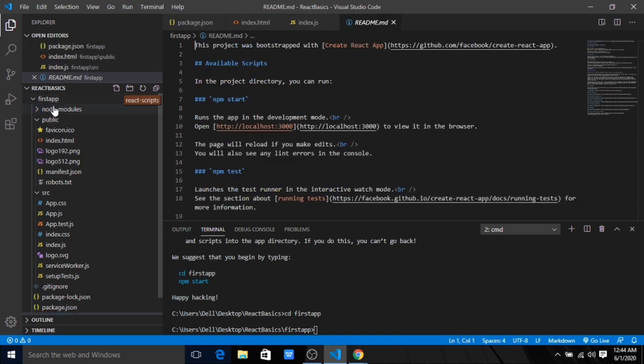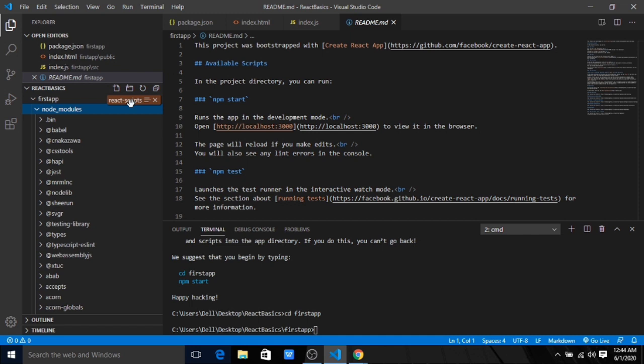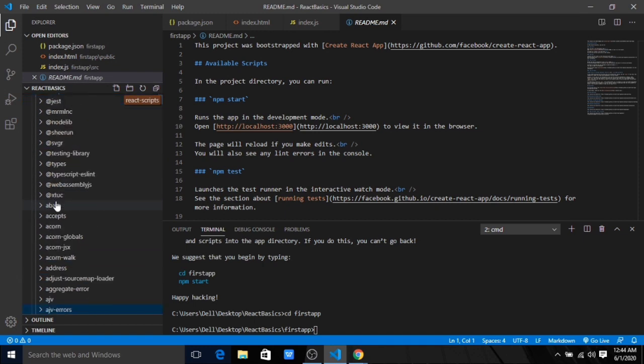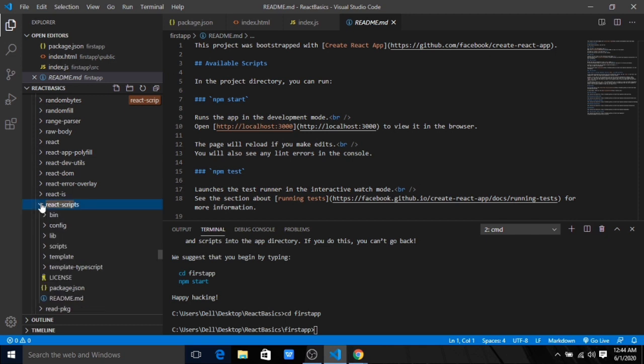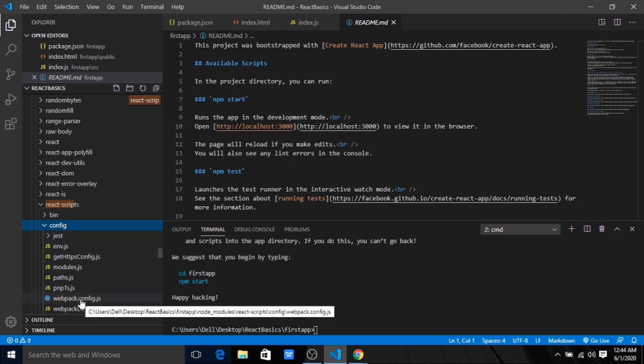If I go to this React scripts here, there's something called, if I go a little bit down here, and this React scripts contain, one minute, let me check it. Yeah, this React scripts we have. Okay, inside that we have a config folder. And inside config we have all these files, and there is something called webpack config.js.